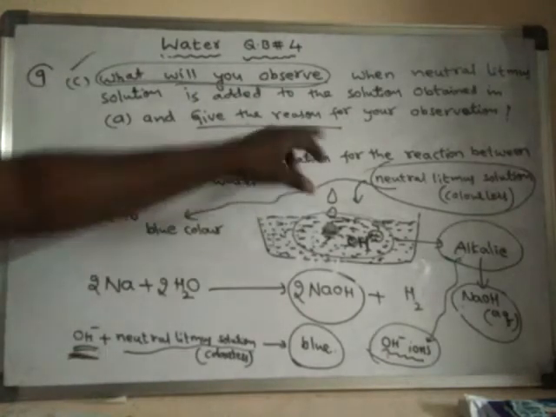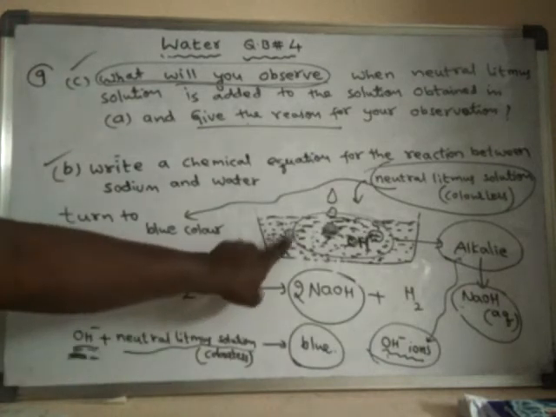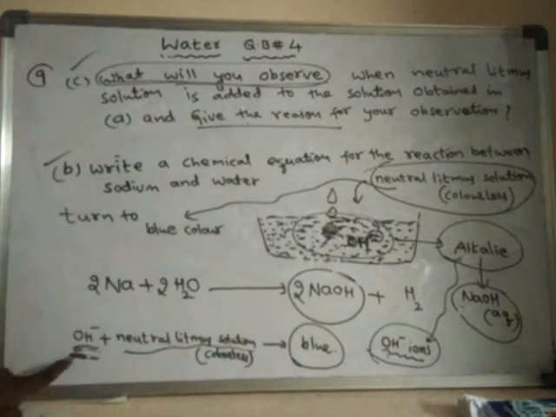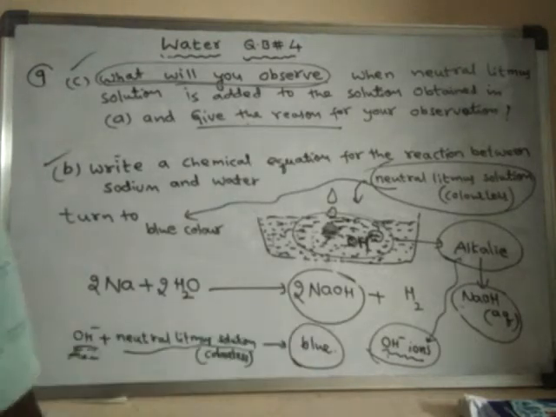So giving the reason means: because of the presence of OH minus ions in this solution, those OH minus ions will react with the neutral litmus solution, and hence the neutral litmus solution will convert into blue color. So in this way, the ninth question can be explained. This ninth question contains three sub questions, and all these three sub questions we have discussed now.